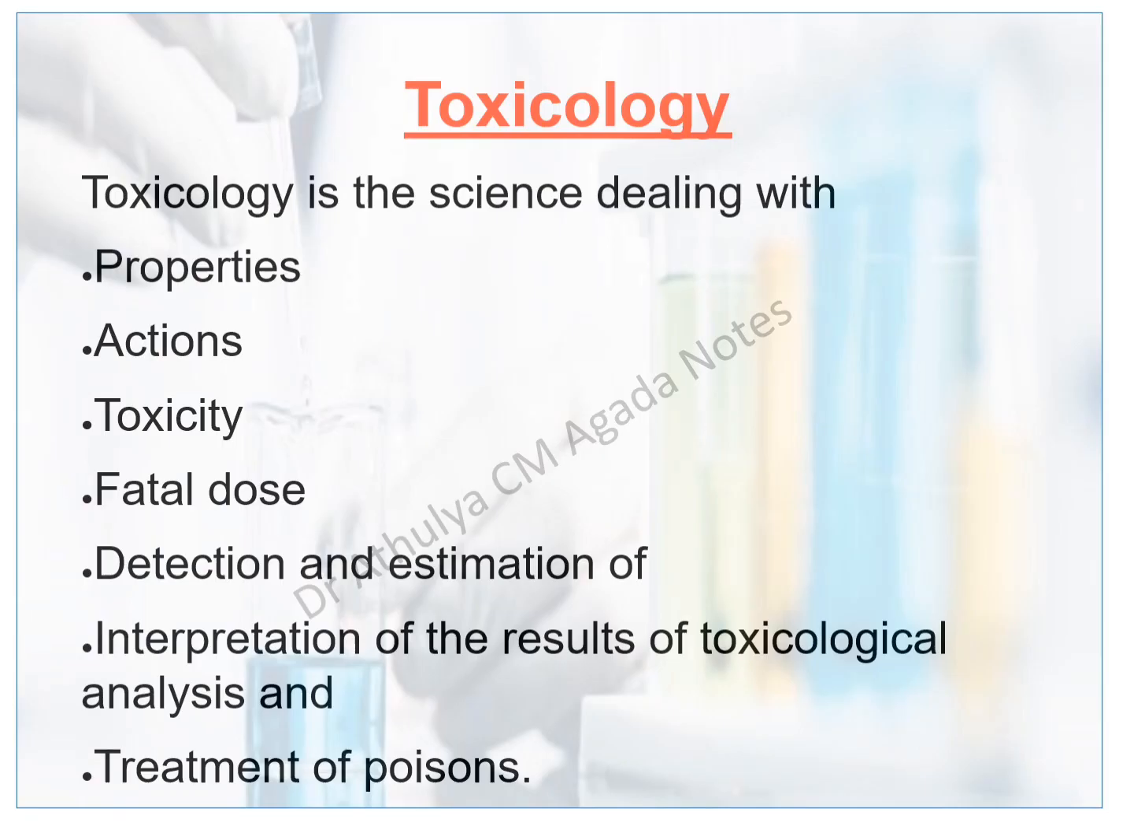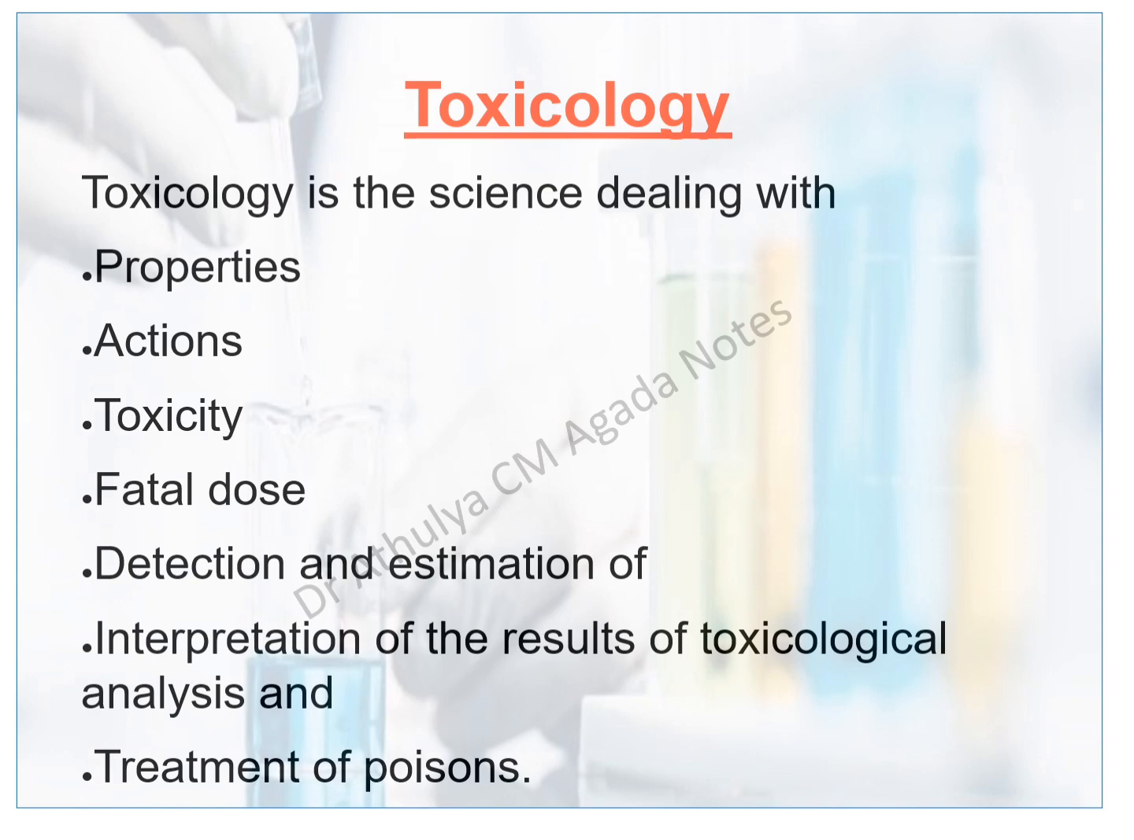Then let's come to the definition of toxicology. Toxicology is the science dealing with properties, actions, toxicity, fatal dose, detection and estimation of poisons, interpretation of the results of toxicological analysis, and the treatment of poisons. It is a branch of science which deals with the properties, that is their gunadharma. Then actions, that is the karma or actions of that poison. Then toxicity, how toxic any chemical compound or drug is. Then fatal dose.